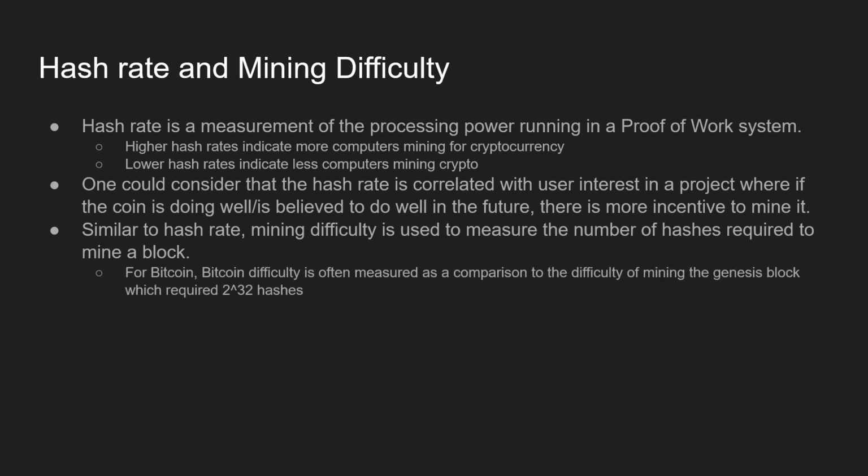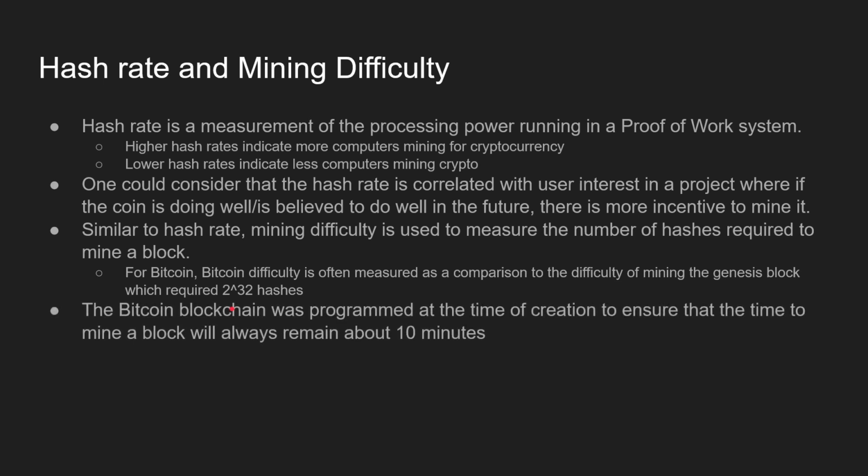For Bitcoin, mining difficulty is often measured as a comparison to the difficulty of mining the Genesis block, which is the first block, block 0, of the blockchain, the one that Satoshi Nakamoto, the original creator of Bitcoin, created. He was the first one to mine and create the Genesis block, the very first block of Bitcoin. And that required 2 to the 32nd power hashes.